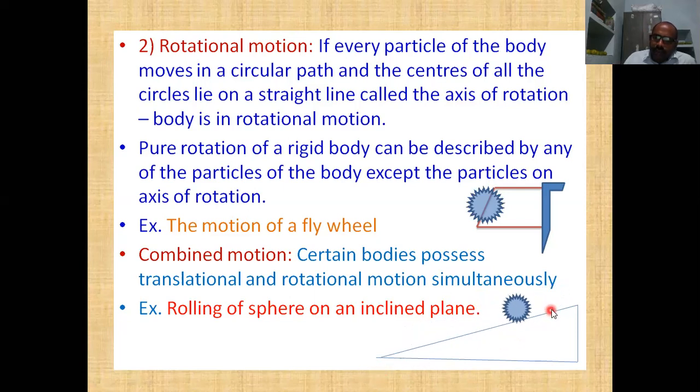The center of mass is moving in straight line motion, and every particle of the object other than the center of mass is rotating and at the same time advancing in the forward direction. It is a translational rotational motion.